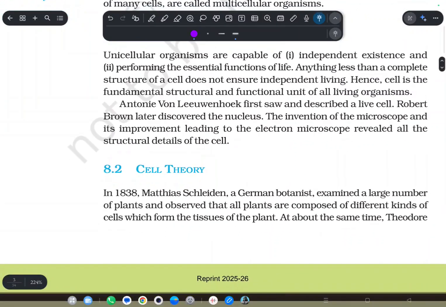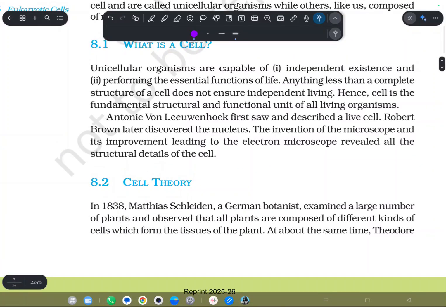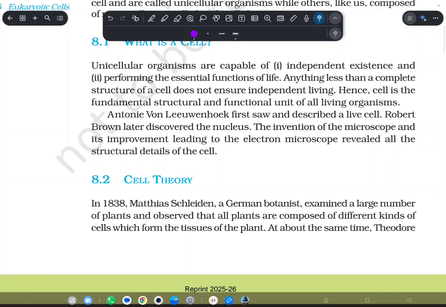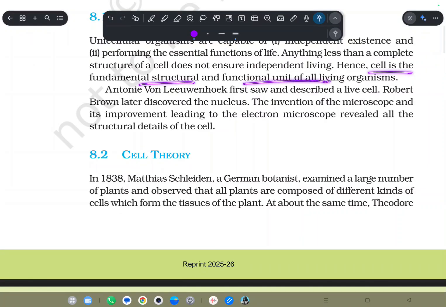So anything less than a complete cell cannot have an independent living, which is right, because if you can't perform the essential functions, you can't have an independent life. If you can't earn by yourself, you can't be independent. If you can't make your own food, you can't be independent. You have to depend on another person. Hence, the cell is the fundamental structural and functional unit of life. Fundamental means basic.